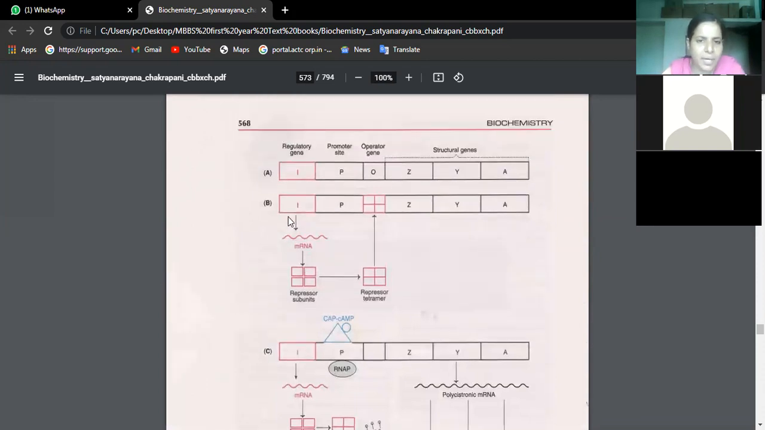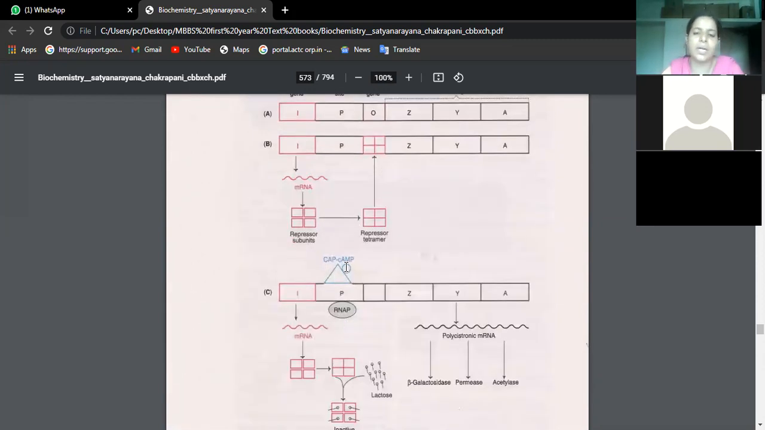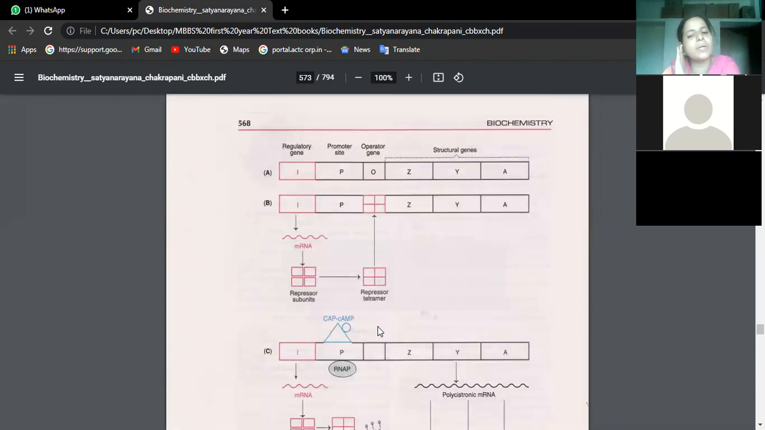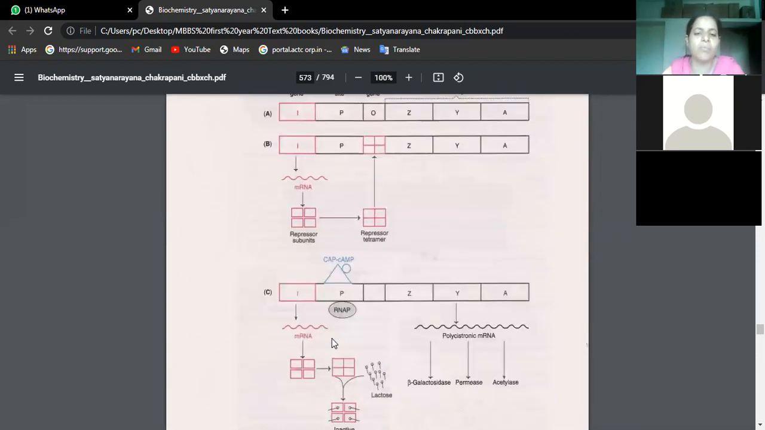So what you are finding here, again same, regulatory gene is there, promoter site is there. In the place of operator gene, we are finding cyclic AMP. Generally, we have cyclic AMP as second messenger in our hormonal mechanism, which we will be studying today. So here you are finding RNA polymerase, RNAP. Basically, RNA polymerases we find in human cells also. What is the function of RNA polymerases there? For the synthesis of messenger RNA, ribosomal RNA and transfer RNA. But this mechanism now we are doing in bacteria.